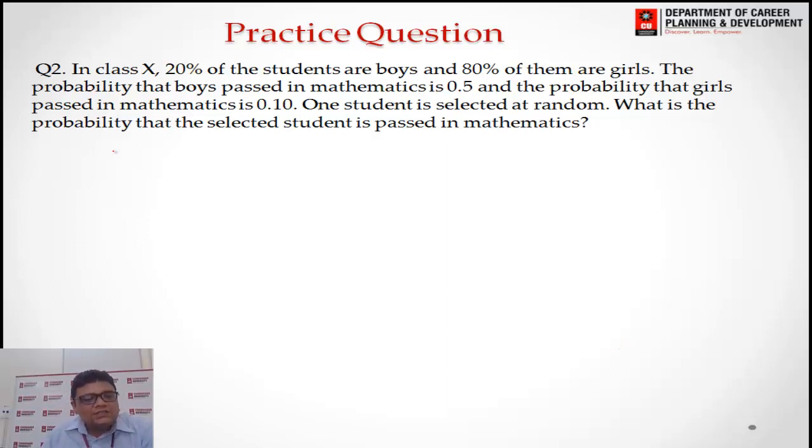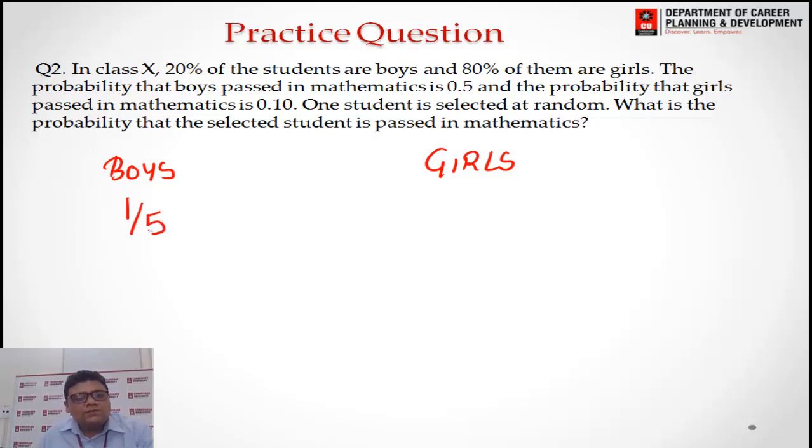Second question is, in a class 20% of the students are boys. So there are boys and girls. 20% of the students are boys, means 1/5 of the total strength are boys and 80% are girls. So we will say 4 out of 5 are girls. Next, probability that the boys passed the mathematics. So this is the next case.